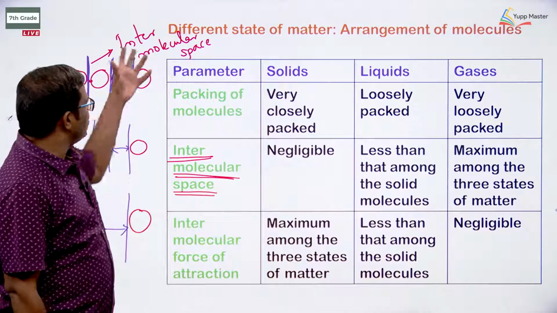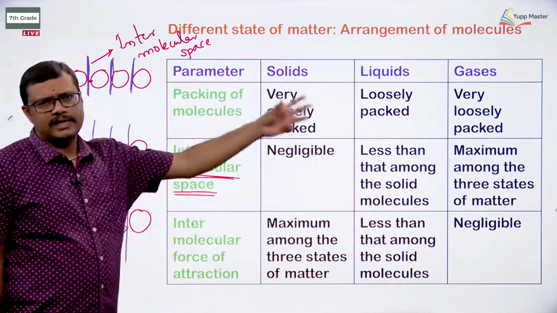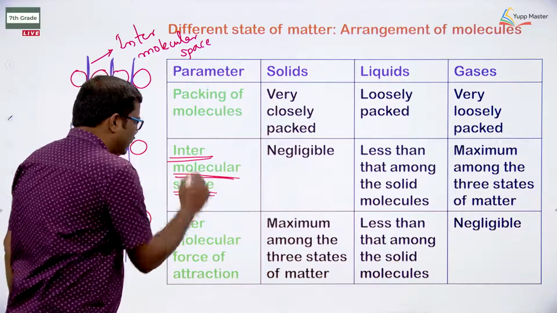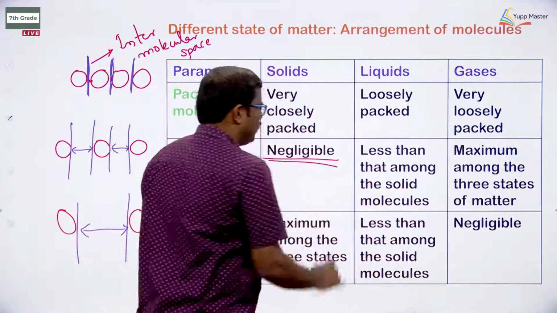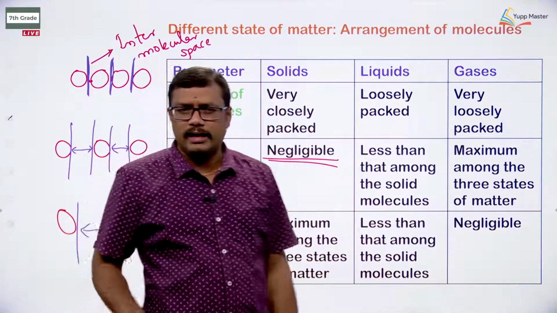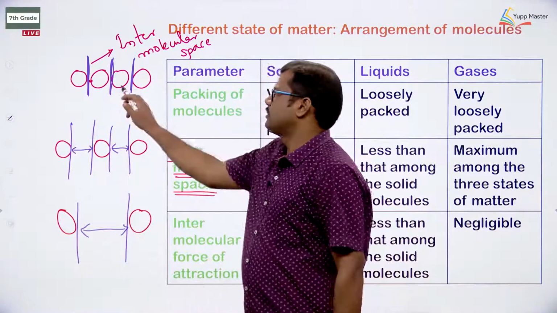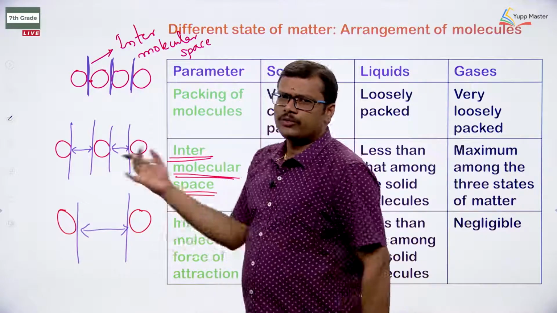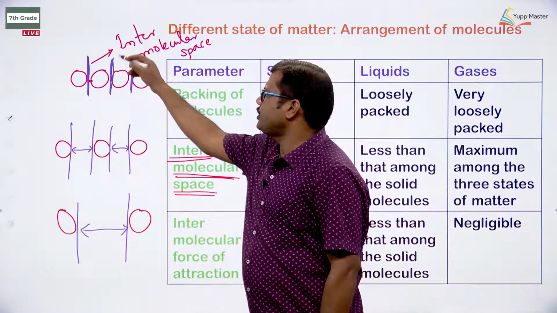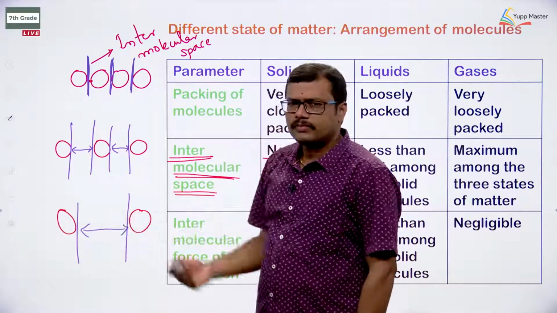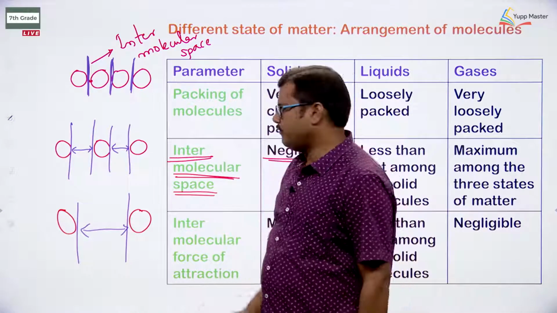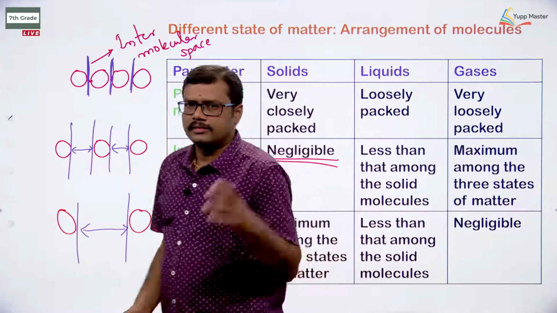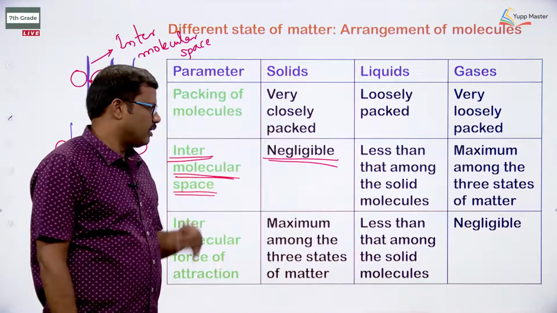How can the interparticle space be seen in solid, liquid and gas? When you look at the interparticle or intermolecular space in solids, it is negligible. Negligible means very small, so we can neglect the space between the particles. They are tightly packed, so they do not have any space between them. So the intermolecular space is negligible in the case of solids, first one, right.